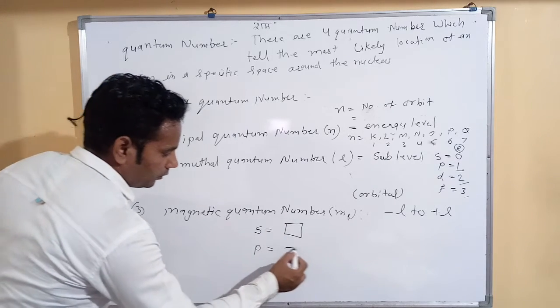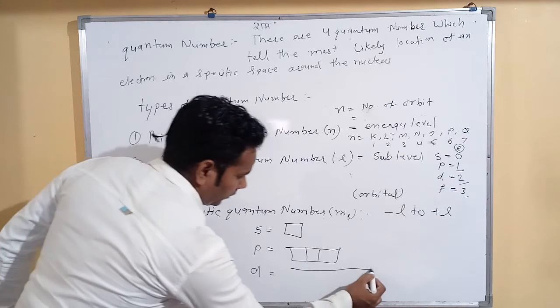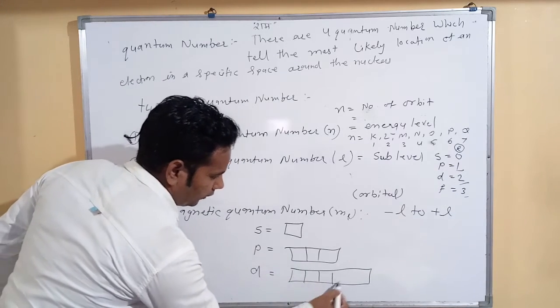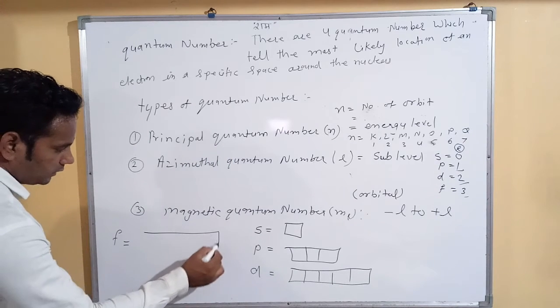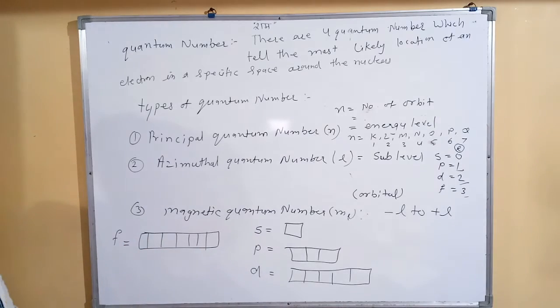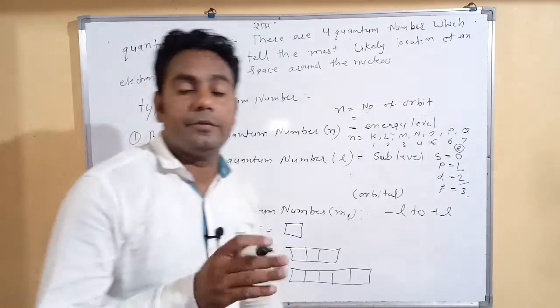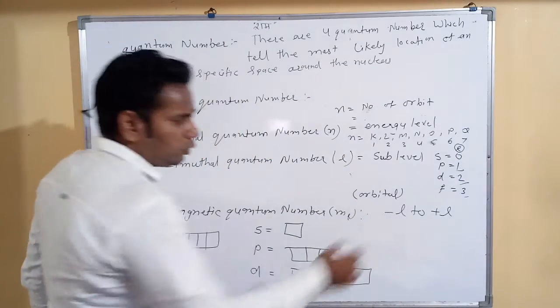We already know the S block has only 1 orbital, the P block has 3 orbitals, the D block has 5 orbitals, 1, 2, 3, 4, 5, and the F block has 7 orbitals. Clear? So every block has a different number of orbitals, like that, minus L to plus L.